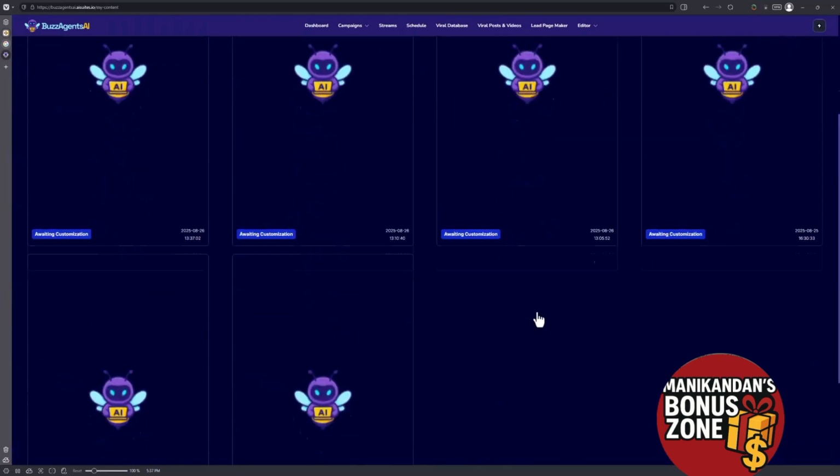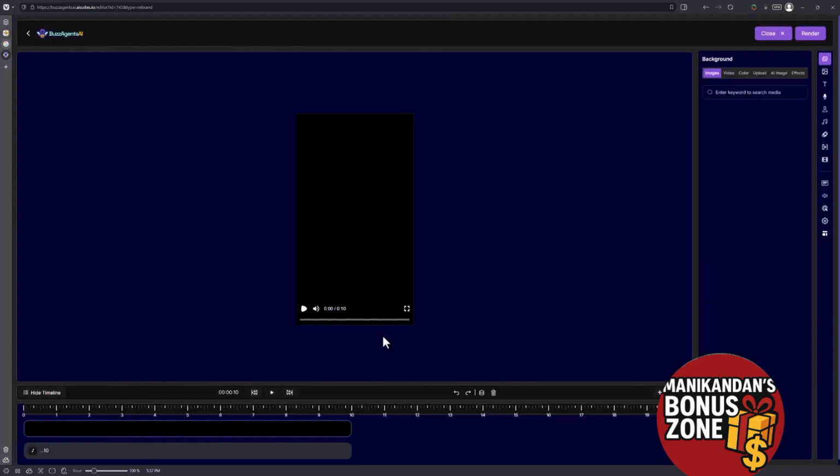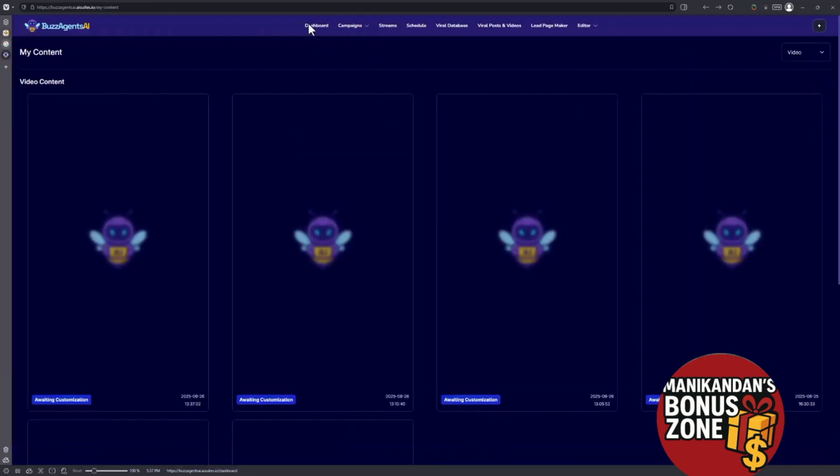Click on it, and you can decide whether you want to render it or wait for it. So basically, the power of automation, the best thing about this software, is that the AI agents you created can create content that you have custom designed them to create, and they can post it out to your social media profiles.